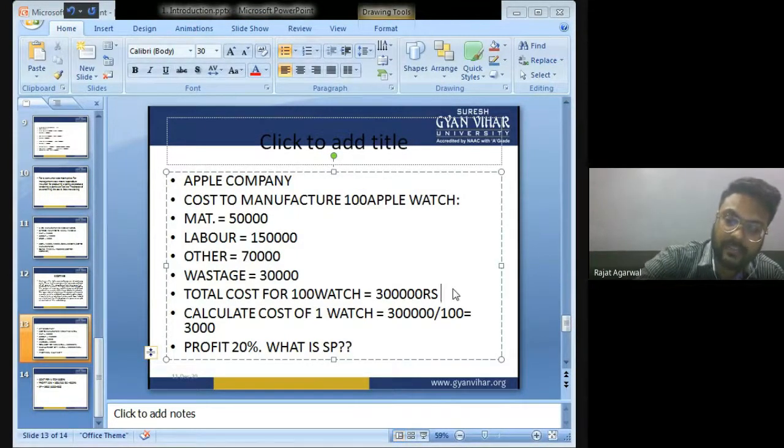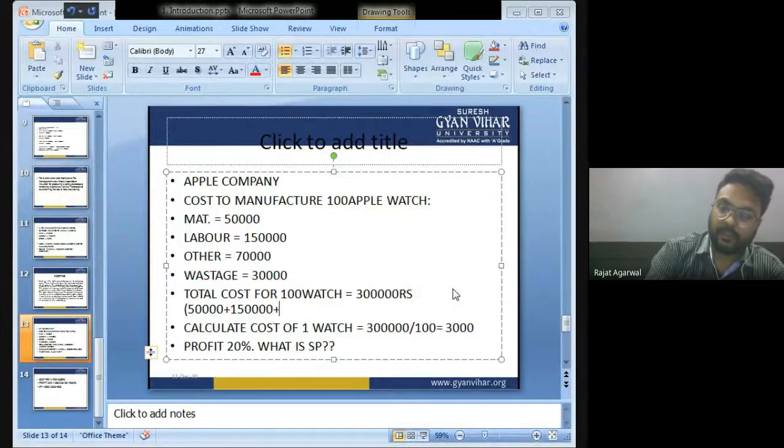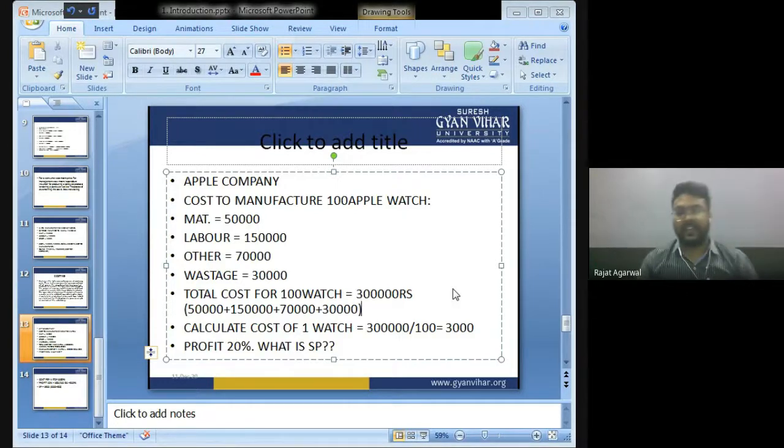How? 3 lakh, that is 50,000 plus 1,50,000 plus 70,000 plus 30,000. So the cost of manufacturing 100 watches is 3 lakh. So how much is the cost for manufacturing one watch? That is 3 lakh divided by 100. So the cost of manufacturing one Apple watch is 3,000.